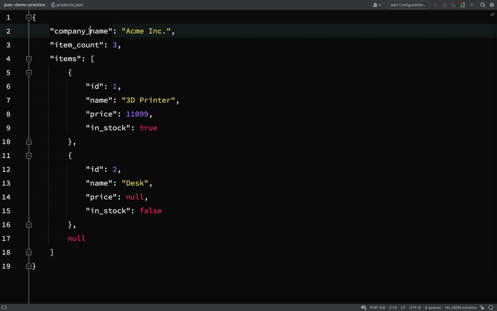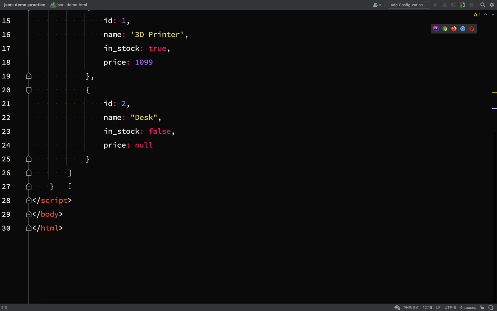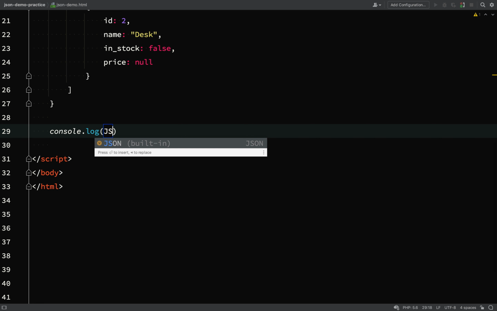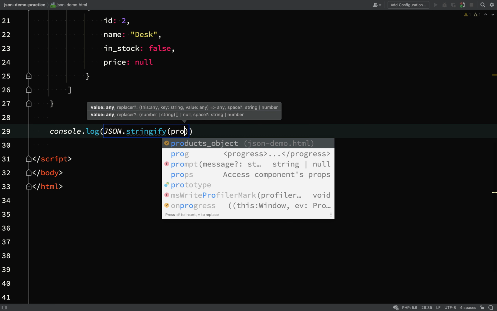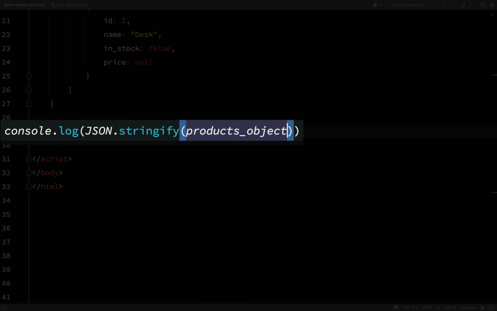They look very similar. This is the JSON object in the products.json file. But what we're looking at in the HTML file is JavaScript. This is a JavaScript object. And what I'm going to do is, using a built-in JavaScript function called stringify, convert this to a JSON string, because that is typically the format which is used when different applications communicate with each other over the web through APIs. We'll log this out to the console using console.log, and we'll inspect it and copy it. So console.log JSON.stringify, and then I pass in the products object.